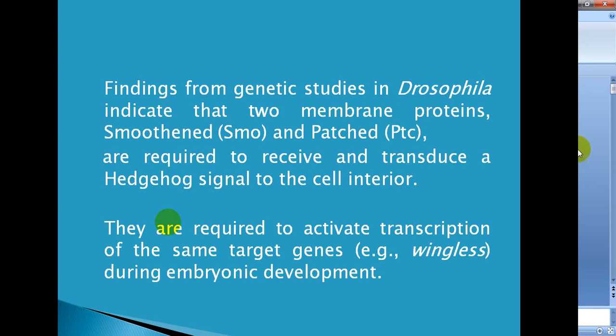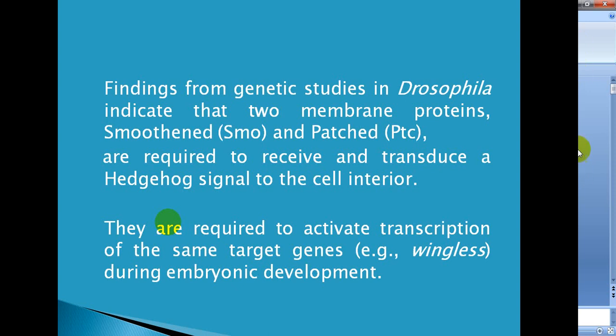So the overall hedgehog pathway is studied in Drosophila. It indicates that there are two membrane proteins.